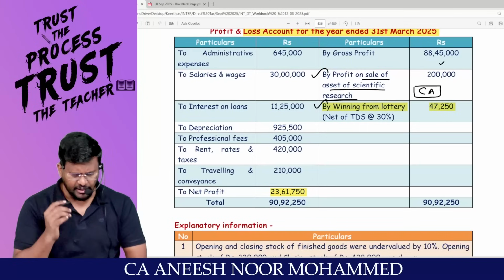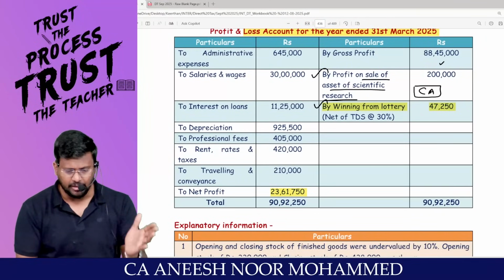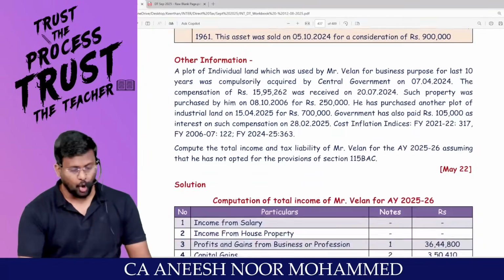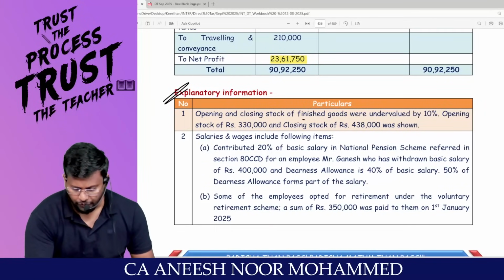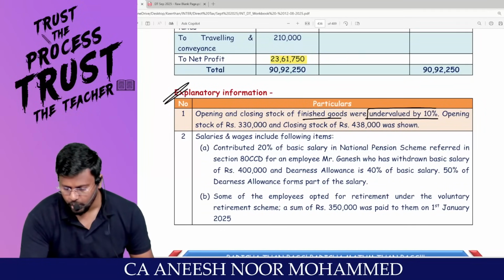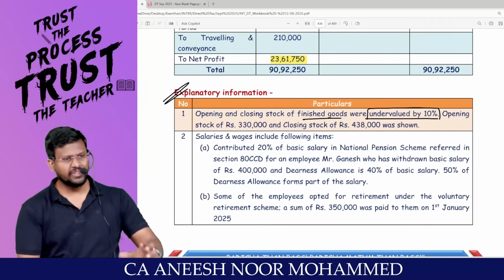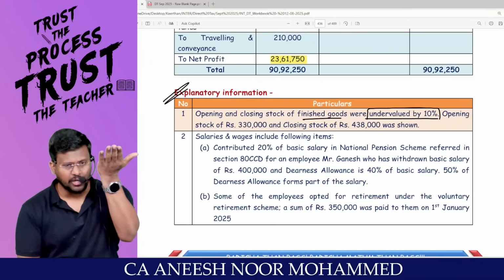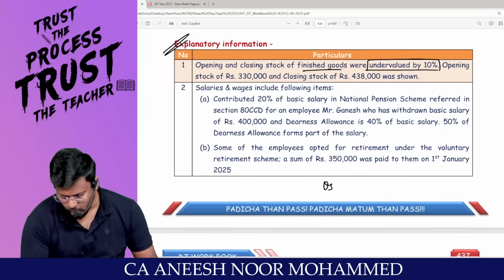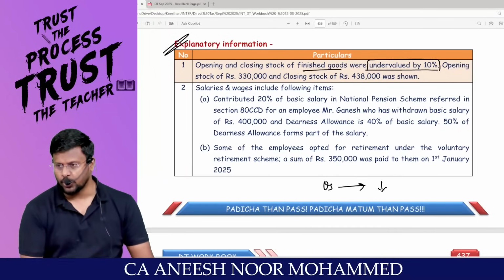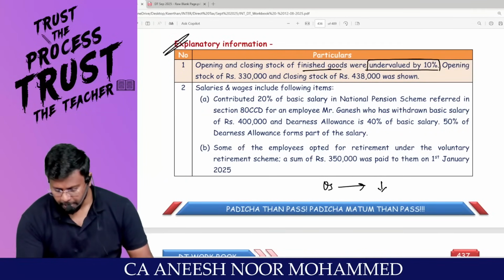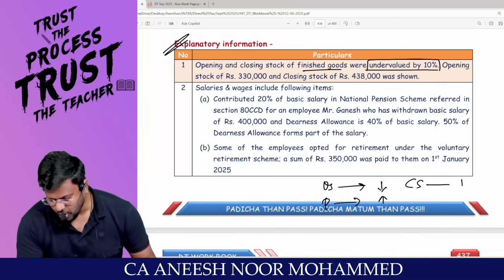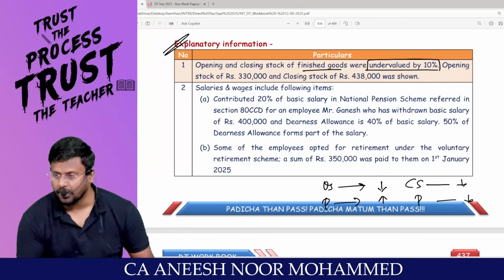But all the items debited to P&L account look correct. I have to read the notes. Right, sir? Explanatory information: opening and closing stock of finished goods were undervalued by 10%. That means there is a mistake or error in the trading account. Opening stock is undervalued. My dear lovable students, if opening stock value reduces, automatically profit increases. Are you with me? If closing stock reduces, profit reduces.